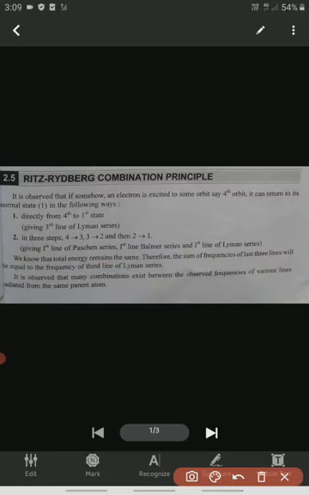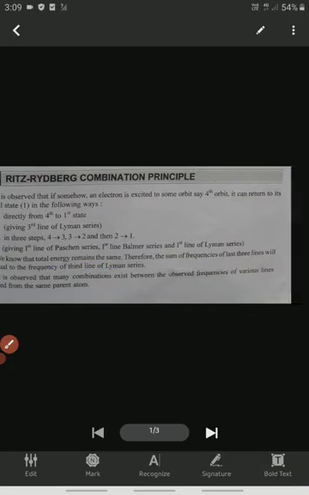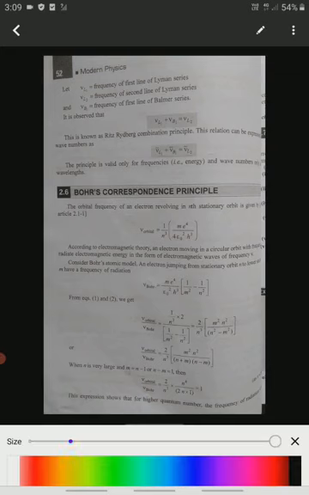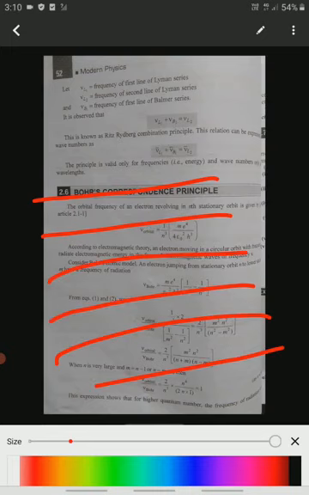Now let us see the formula. Take an example: VL1. What does VL1 mean? VL1 is the frequency of the first line of the Lyman series. Once again I will explain the Lyman, Balmer, Paschen, Brackett and Pfund series.